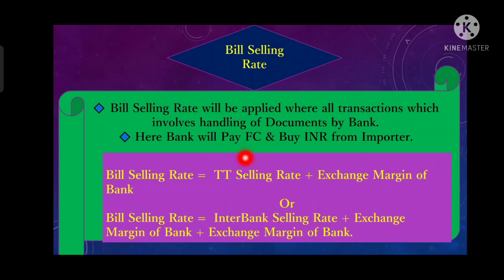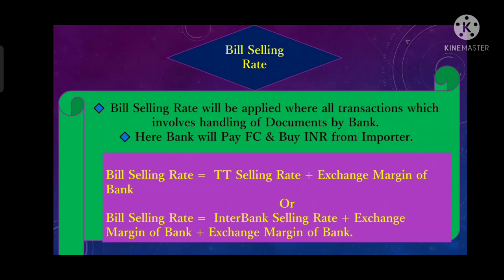We have just learned that the TT selling rate is the interbank selling rate plus the exchange margin of a bank.